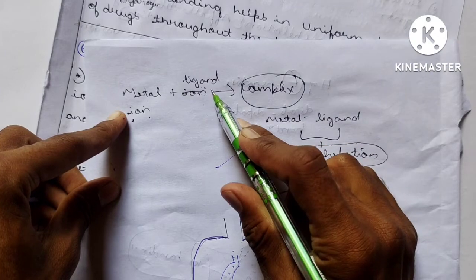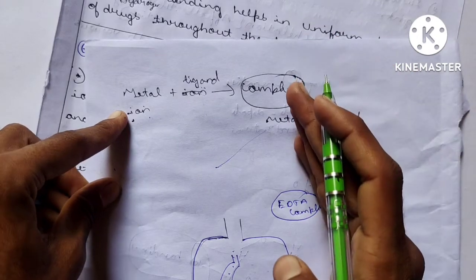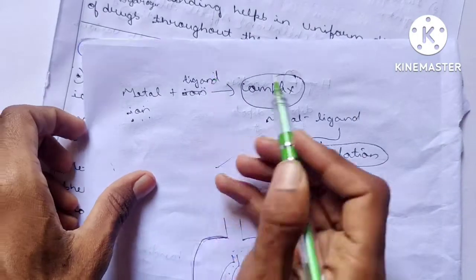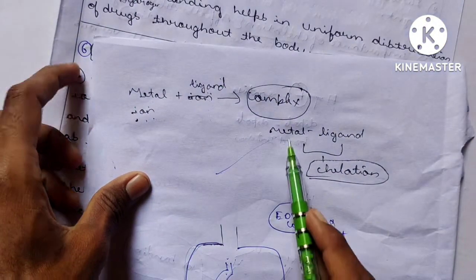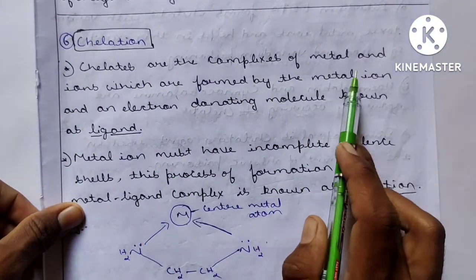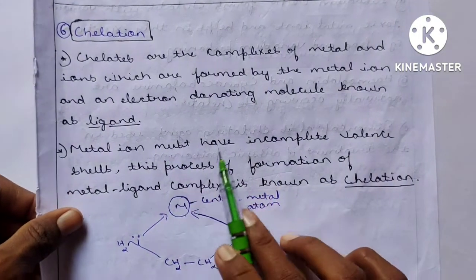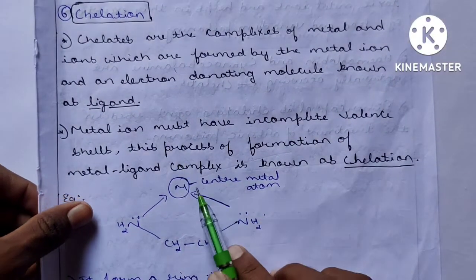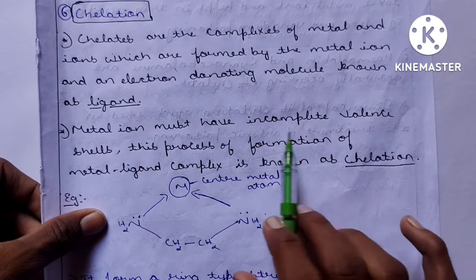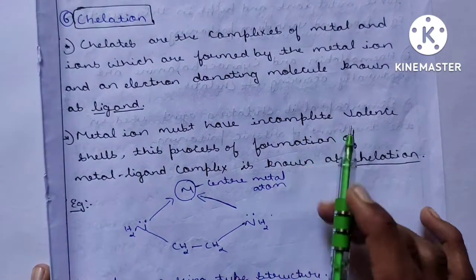Simple. Ligands are electron donating groups, rich in electrons, so they have the property to donate electrons. So when a metal ion reacts with the ligand, they will form a complex. That complex is known as a metal ligand chelate or metal ligand complex. Chelates are complexes formed by the metal ion and an electron donating molecule known as a ligand. The metal ion must have incomplete valence shells, meaning an incomplete outermost electronic configuration. Then only this type of complex will be formed.